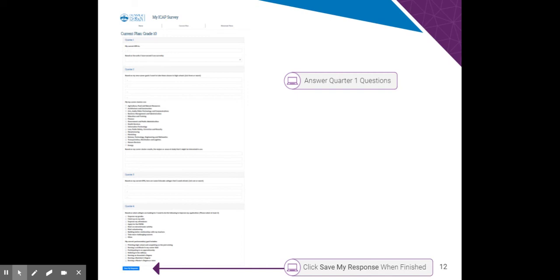You're answering number 1 and number 2. Again, number 1, what is your GPA? Number 2, am I on track or off track? And that's all you have to do right now. Make sure you save those answers and you're done with your ICAP questions. Number 1, what is my GPA? Number 2, am I on track or off track? Please save your answers. Please make sure to complete both.